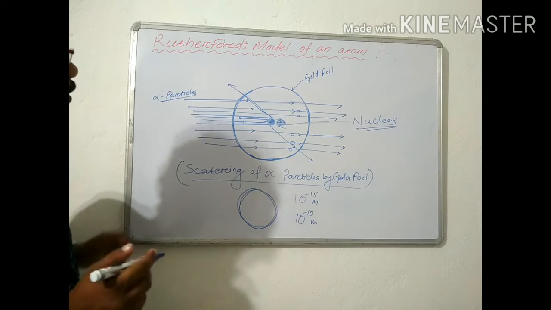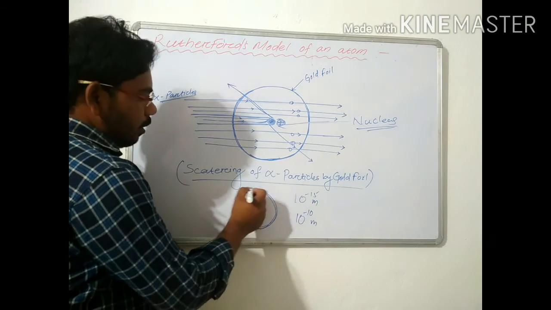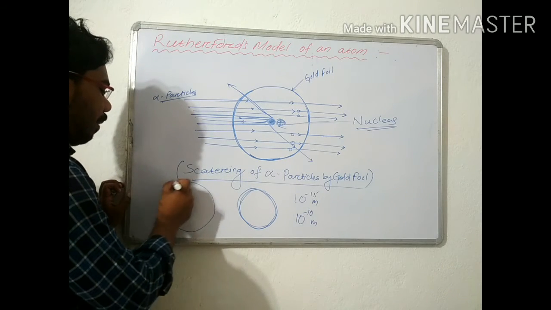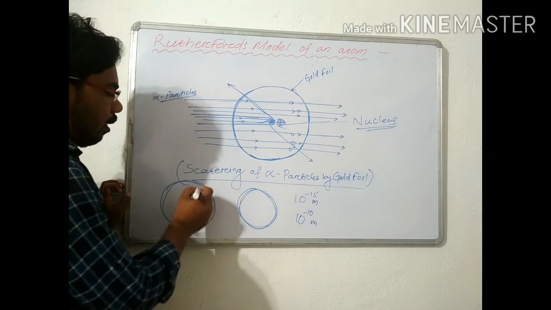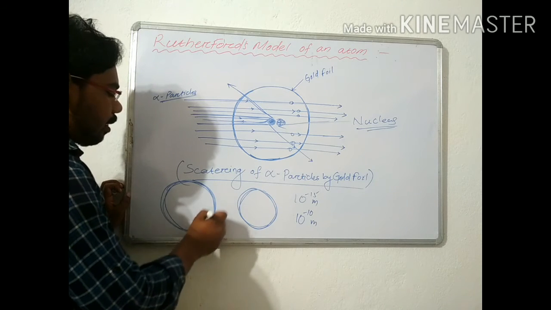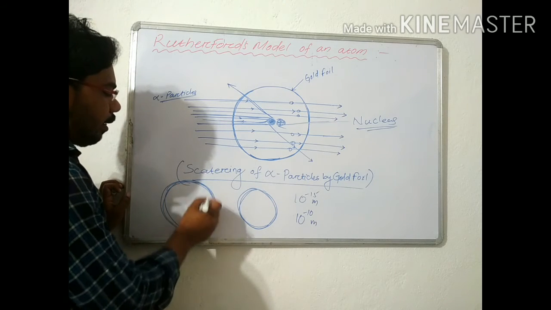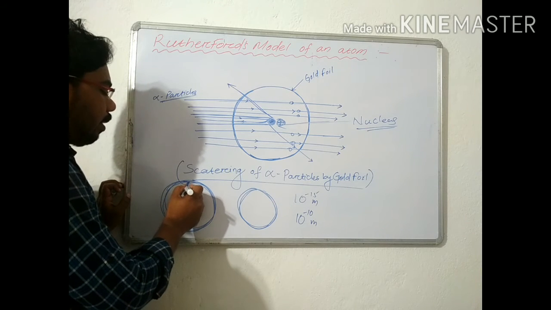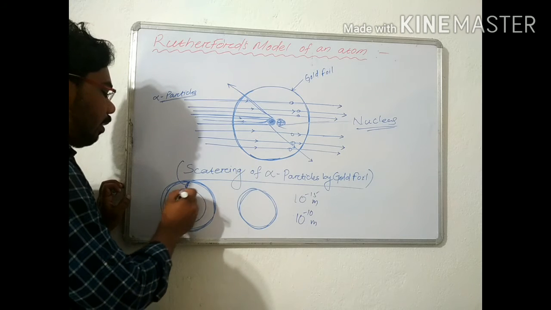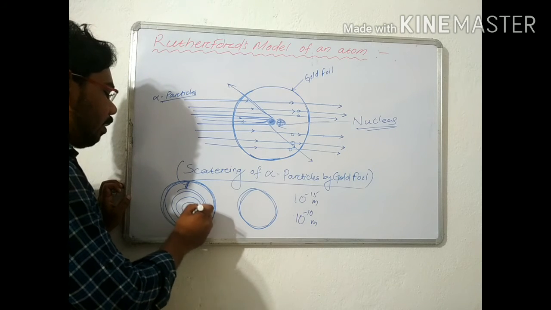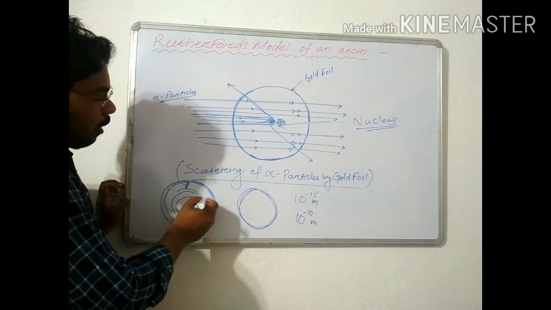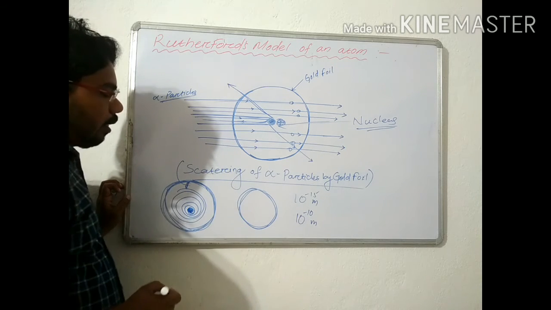Rutherford said that electrons revolve in a circular motion. Electrons are charged particles, and when they revolve in a circular manner they radiate energy. As they lose energy, they move to nearer orbits continuously, and finally they strike the nucleus.